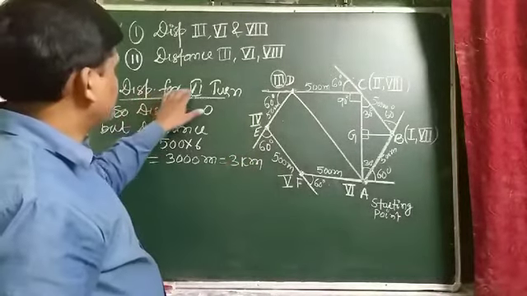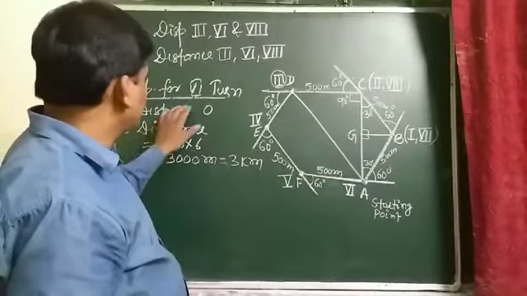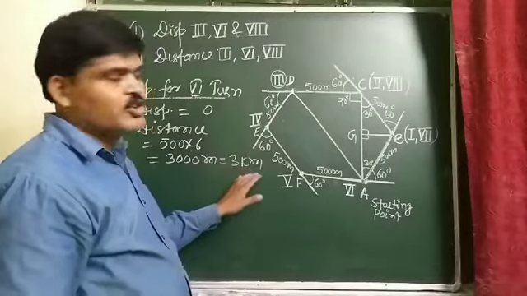So displacement for 6 turn is 0, and distance for 6 turn is 3 kilometer.